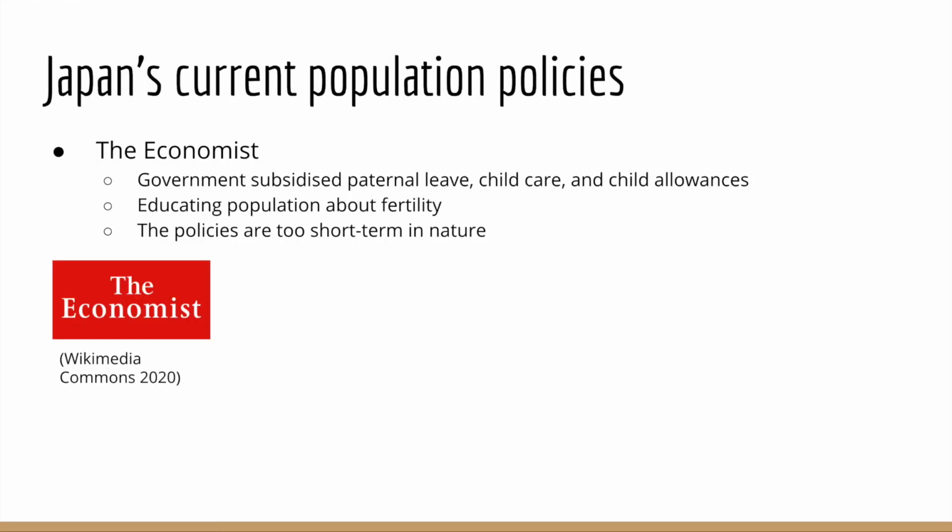According to a report done by The Economist, as of 2018, Japan's main population policies include government-subsidized parental leave, childcare, and child allowances as an answer to fertility rate decline. They have also attempted to educate their population about fertility. However, they said that these policies were too short-term in nature to work. This suggests that indirect measures that affect society, rather than targeting individual parents, would work better to gradually make the country a better place for having children.